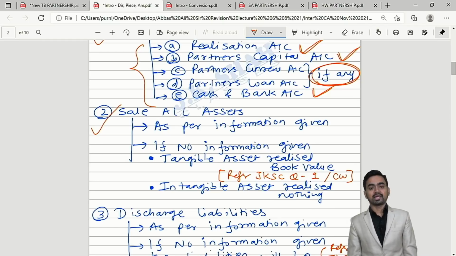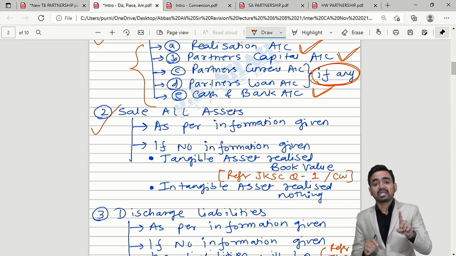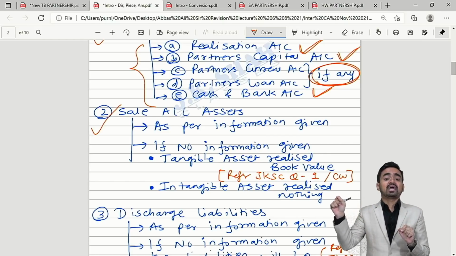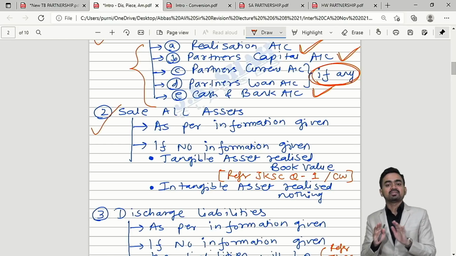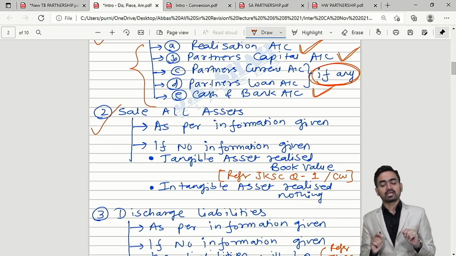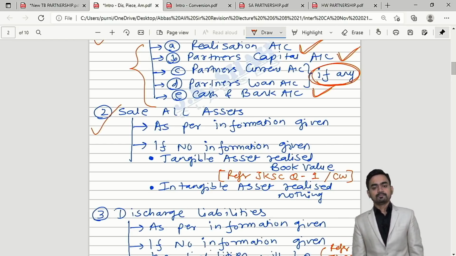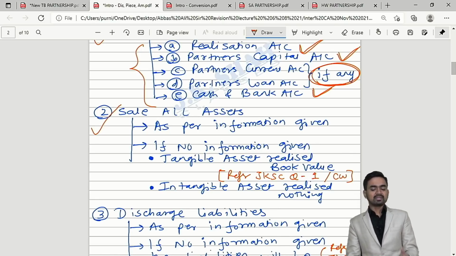What you will do in the exam? Simple case. If it is tangible asset, then it should be realized at book value, and if it is intangible asset, then realized nothing. Like if you have goodwill in your balance sheet and there is no instruction given that at what price goodwill realized, simple, goodwill value is 0.